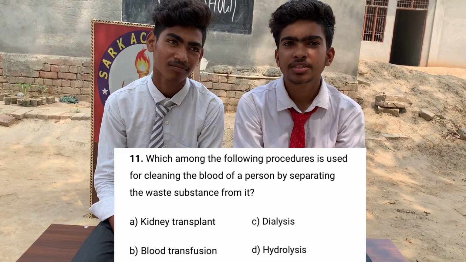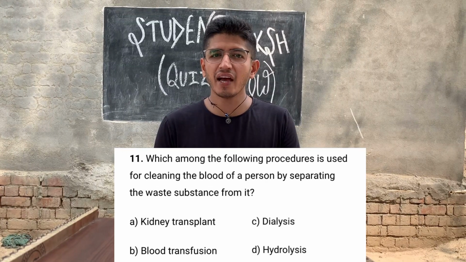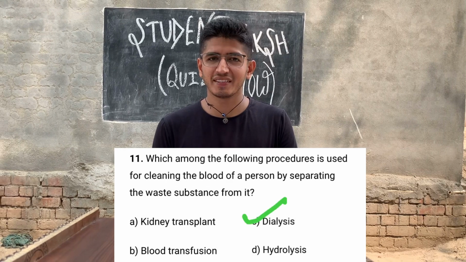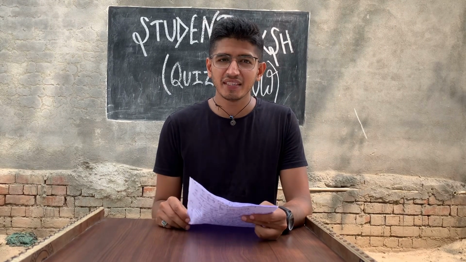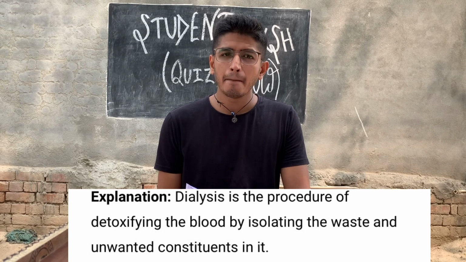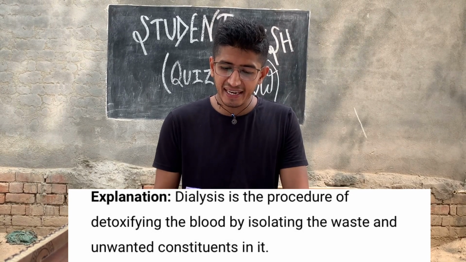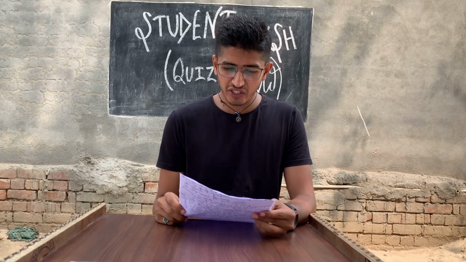Option C, dialysis. Are you sure? Yes, sir. Option C, dialysis, is the correct answer. Give them a huge round of applause. Actually, dialysis is the procedure of detoxifying the blood by isolating the waste and unwanted constituents in it. And the next question goes to team A.